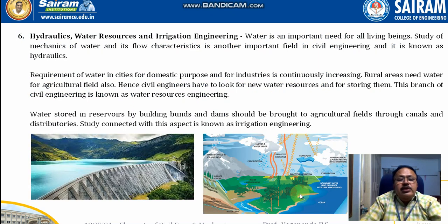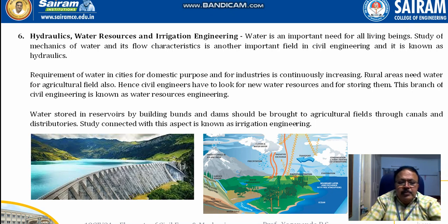So then hydraulics, water resource and irrigation engineering. Water is an important need for any living being. So the study of mechanics of water and the flow characteristics of the water is another important field. It is known as the fluid mechanics branch and hydraulics. It studies the requirement of water in cities for domestic purposes and in industries.